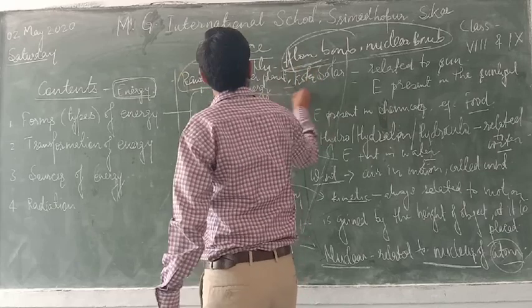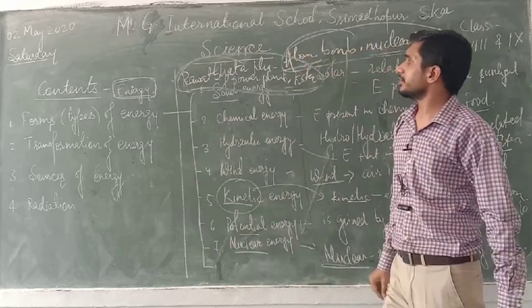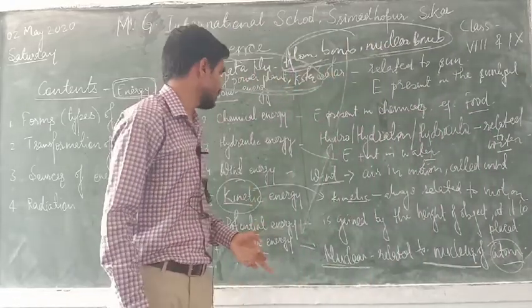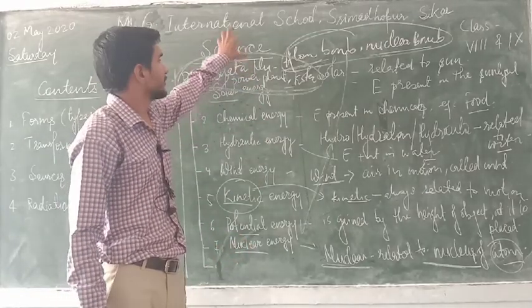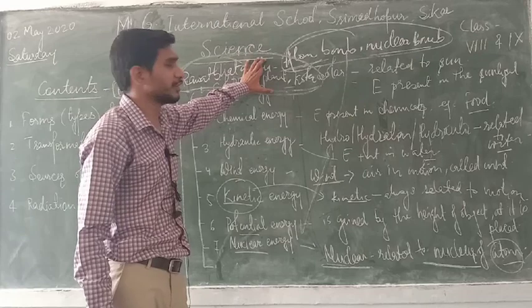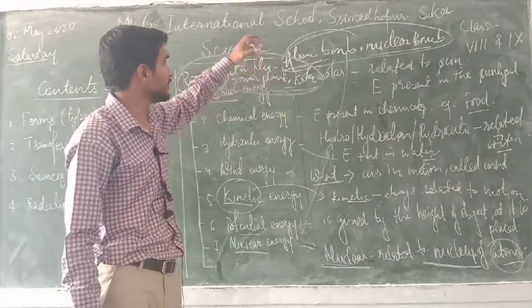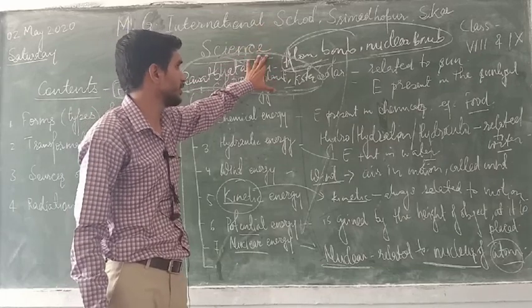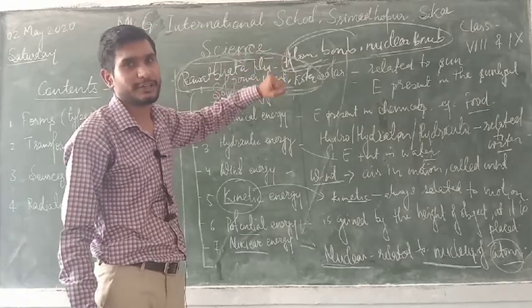So what is that? It is a station in Kota which is used to produce electricity with the help of radioactive substances. That power station uses radioactive substances like uranium or thorium, and it has machinery and equipment used to produce electricity from those radioactive substances.